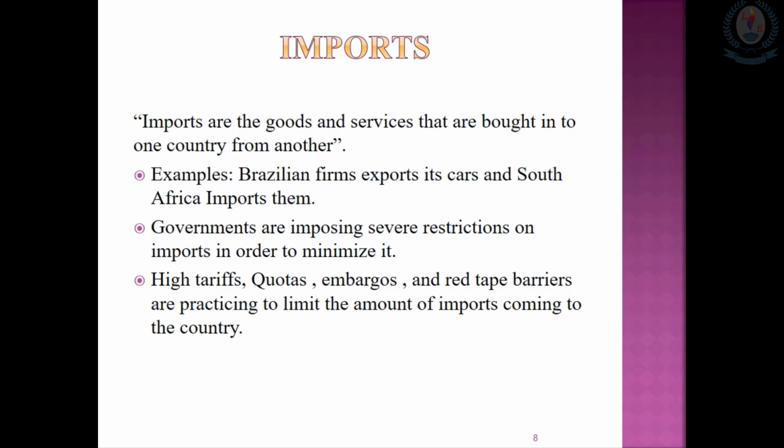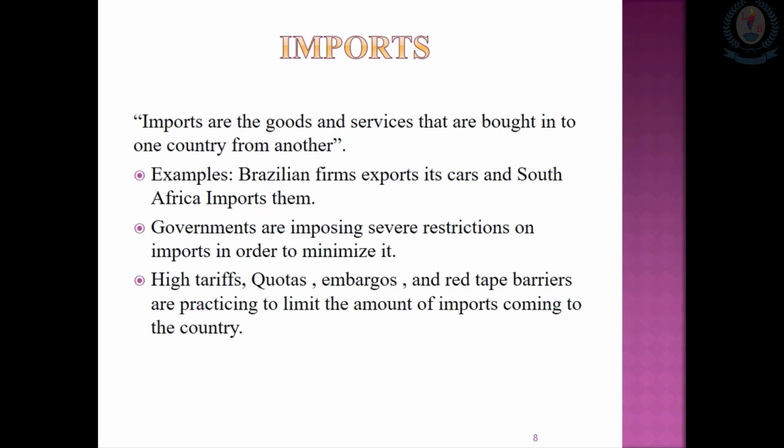So importing means a country is paying another country and purchasing goods and services. So this is a kind of money outflow from the country. Under exports we discussed that money is coming to the country. They can earn foreign exchange. But this is a total outflow. Therefore, countries or governments have to pay good attention to and control these imports.